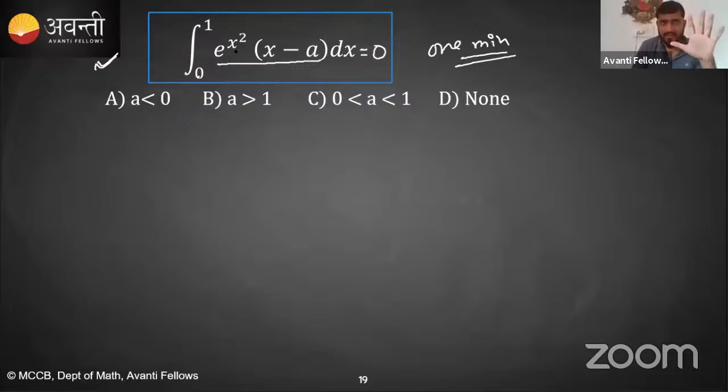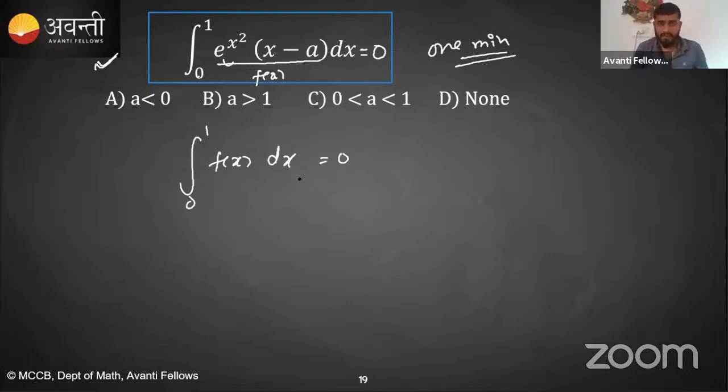First of all, this function, guys, is a very simple one. Let me tell you how. Just consider this as the integral from 0 to 1 of some function, which I'm considering as f of x, dx, and it is 0. We don't know how to draw the graph of this one, but I'm not interested in the graph. Its definite integration is 0, which means it will make some area above the x-axis, and equal to that area it will make that much area below the x-axis.